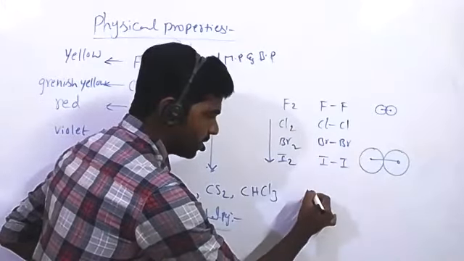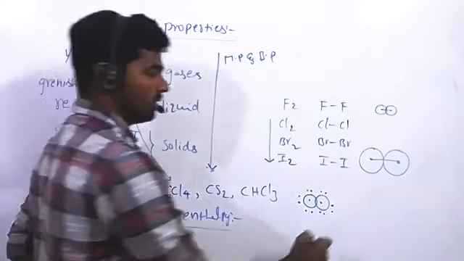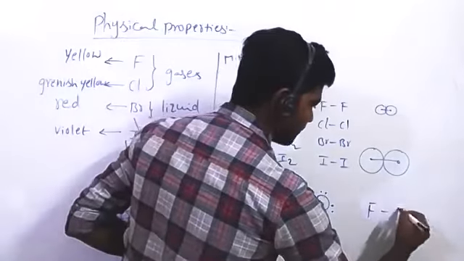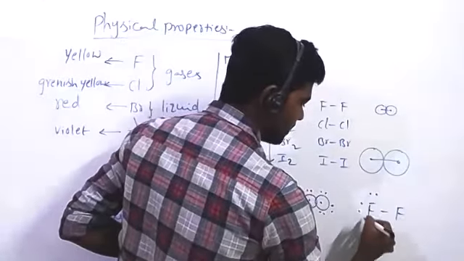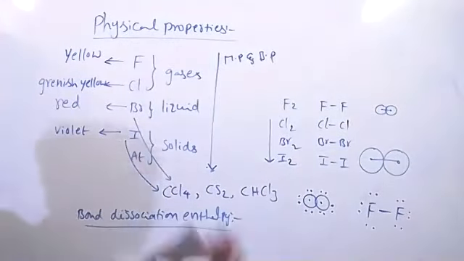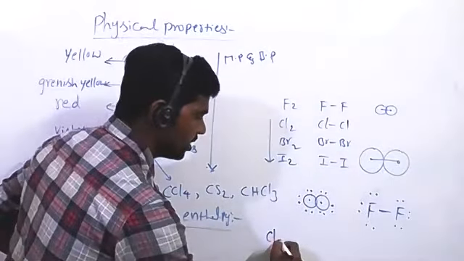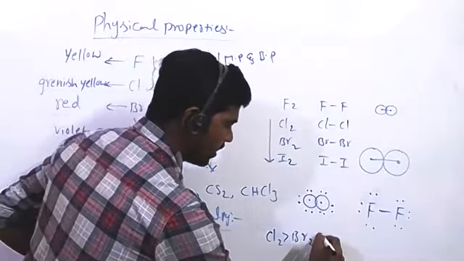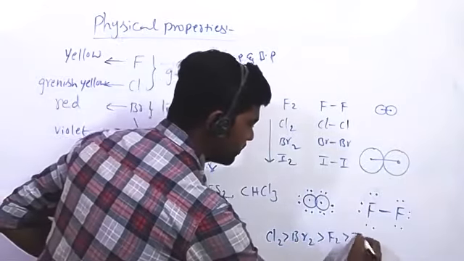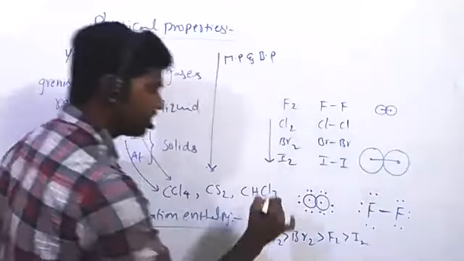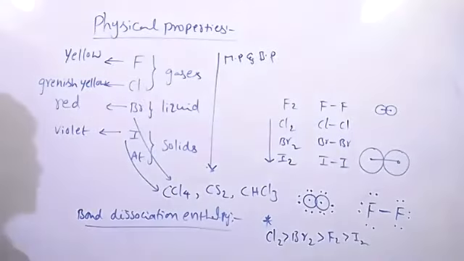Each fluorine atom has 3 lone pairs of electrons. Due to repulsion between these lone pairs, fluorine has the lowest bond dissociation enthalpy. Generally, fluorine should have the highest, but it has the lowest. So now we can write the order: chlorine has the highest, then bromine, then fluorine, and the least is iodine. Very important, this order of bond dissociation enthalpy of halogen molecules.